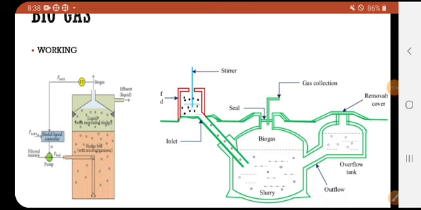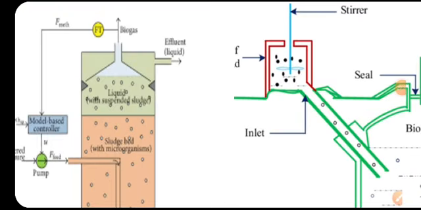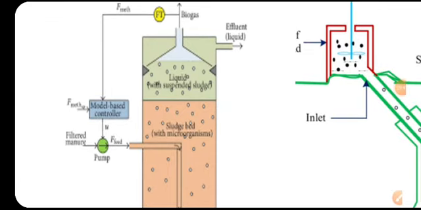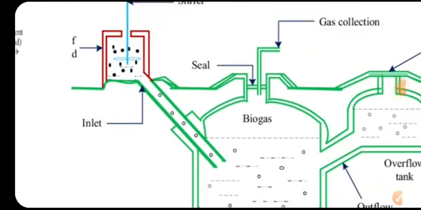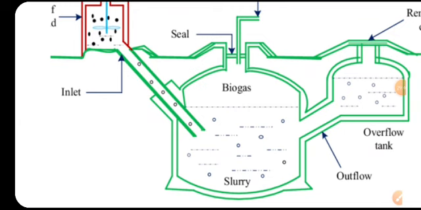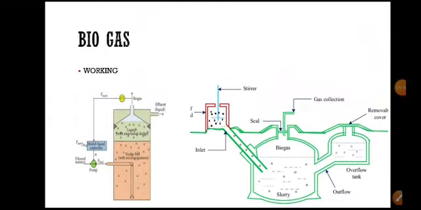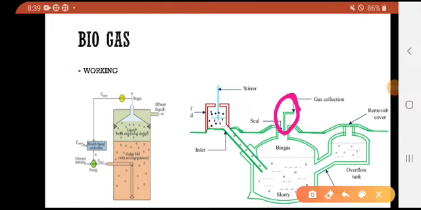After some days, when slurry enters into the chamber, the gas is produced. Mainly the biogas is methane. Methane is produced within 1 week or 10 days, and it is collected from the pipe which is fixed on the top of the biogas reservoir.